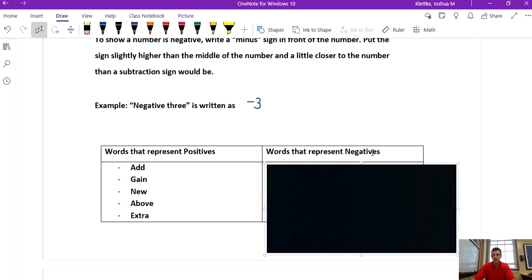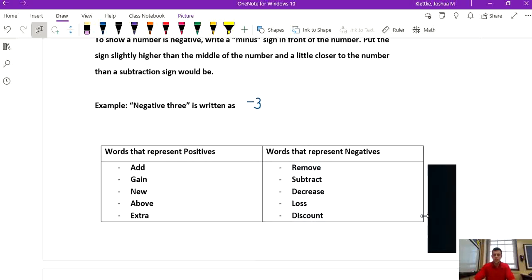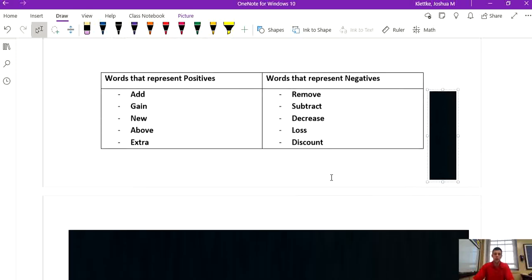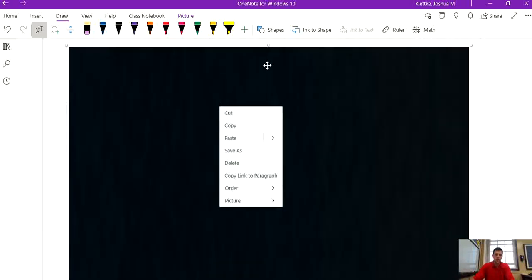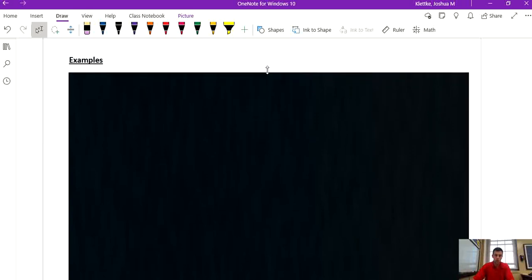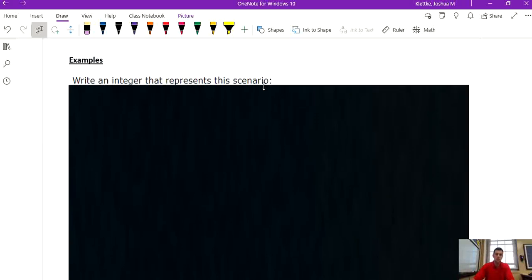Words that represent negatives: remove, subtract, decrease, loss, and discount are all examples of some words that represent negatives. Not all words. It would be impossible for me to write down every single word that represents a positive and a negative, but these are some commonly used ones. But there are more words out there. Okay, so on to some examples of what you're going to have to do on your assignment.